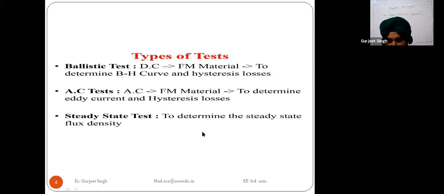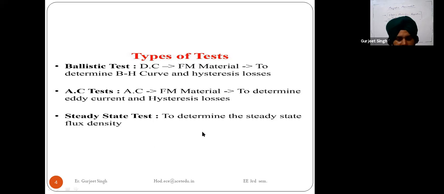And I will explain it with the diagram also, but here I am giving you some basic concepts. When we are using the ballistic test, first of all we are using the DC supply, and this DC supply is used to provide an adjustable magnetic motive force to the magnetic circuit.